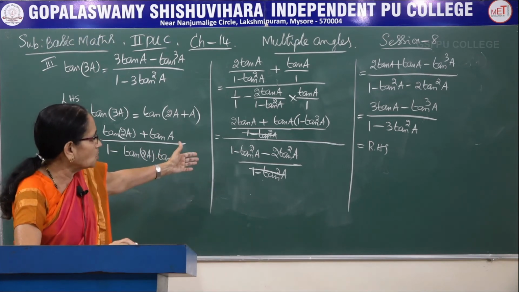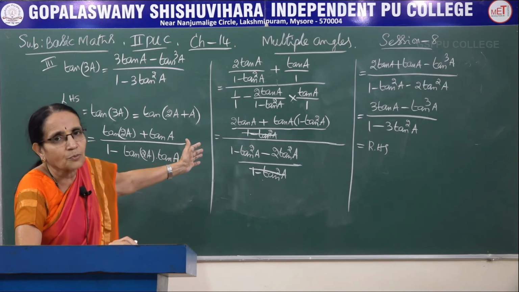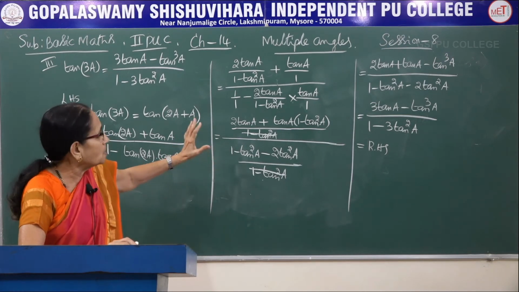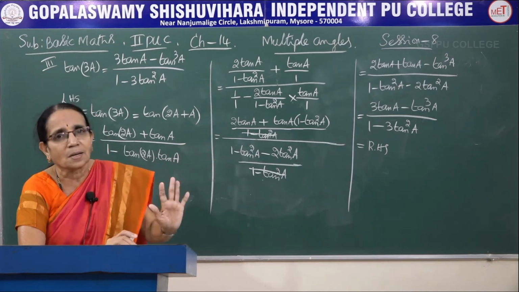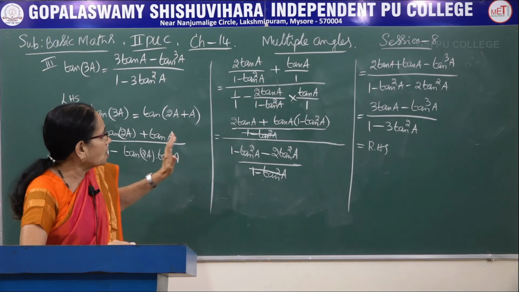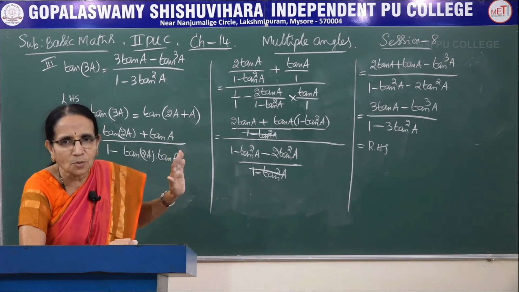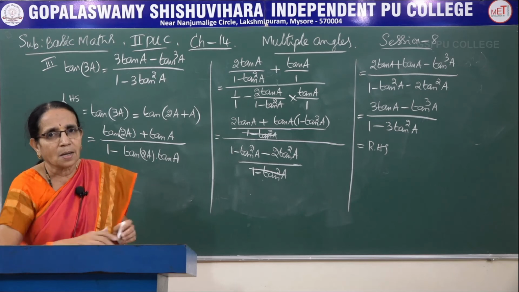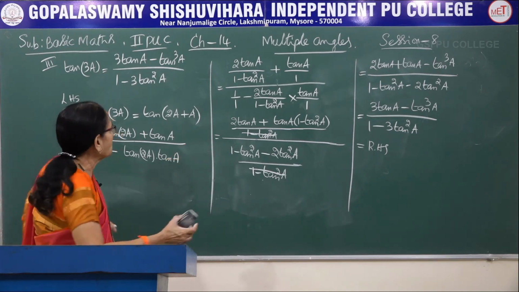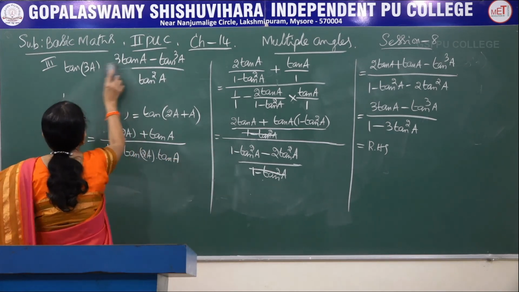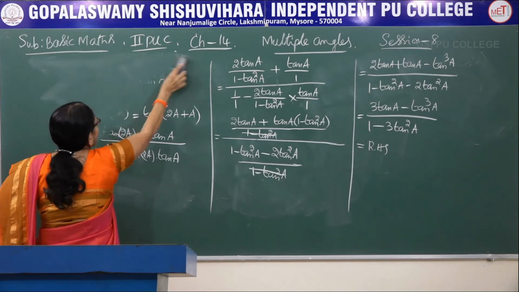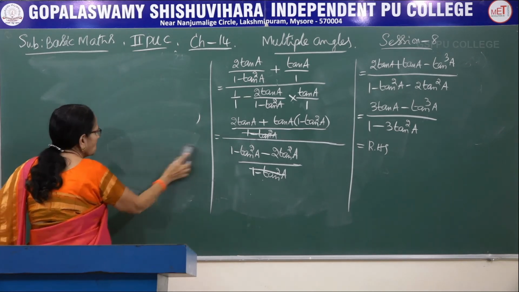Here, no need to do that. After writing the multiple angle formula for tan of 2A, we did only the arithmetical calculation, that is, taking the LCM for the numerator as well as for the denominator, and then simplifying and cancelling the LCM of both the numerator and denominator, we arrive at the result here.